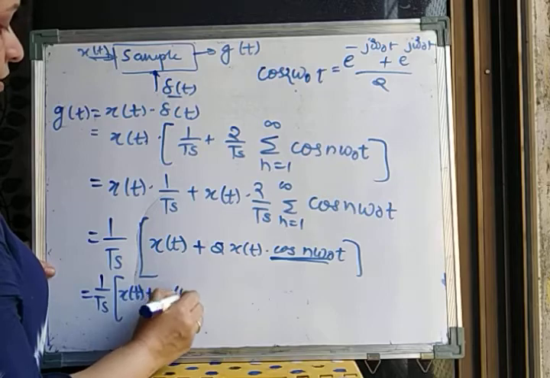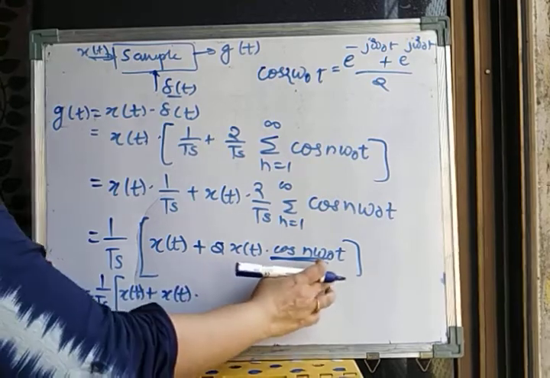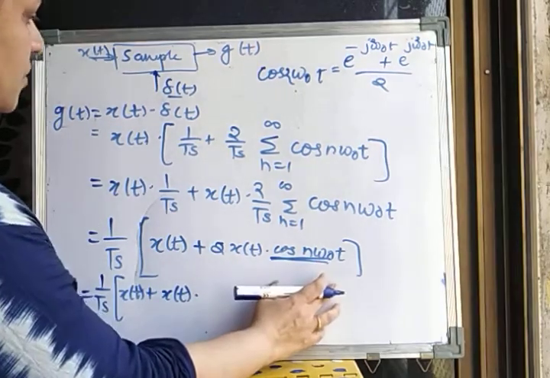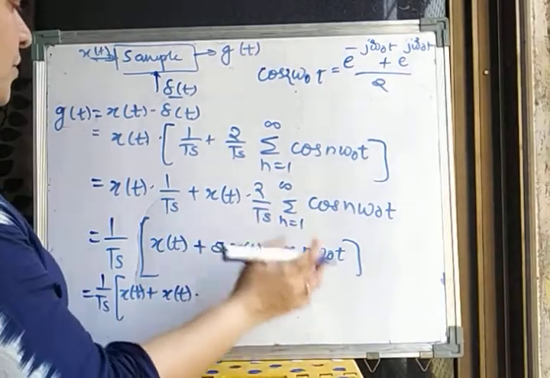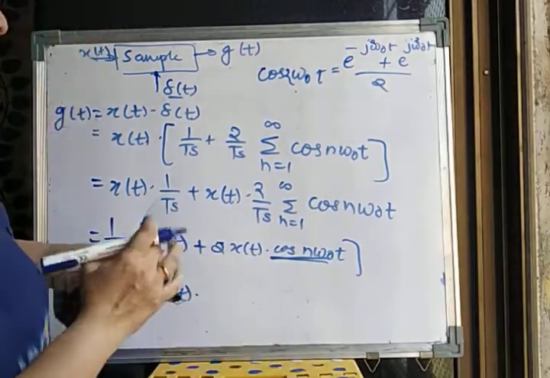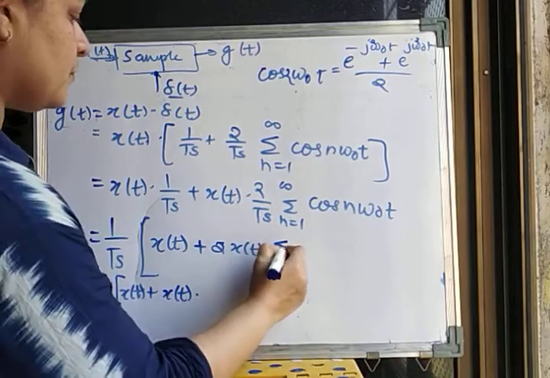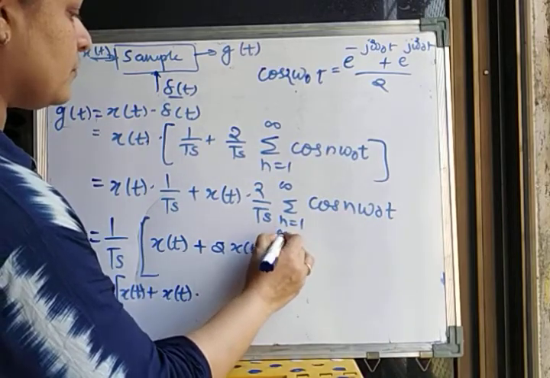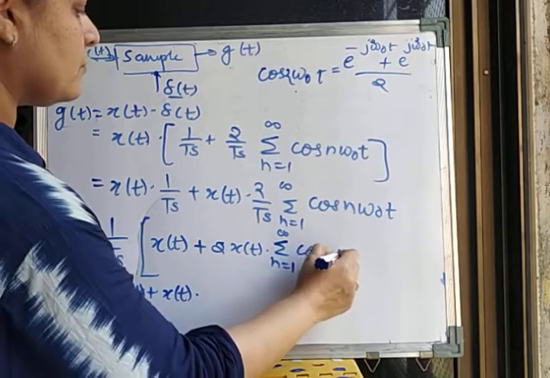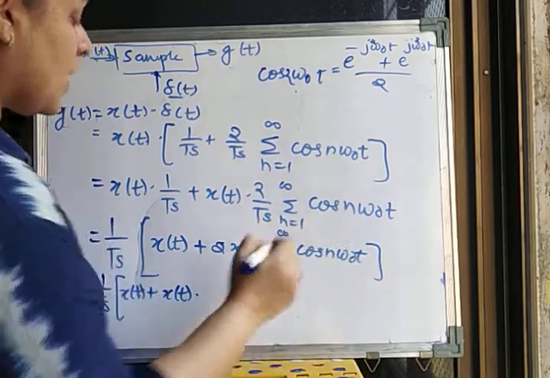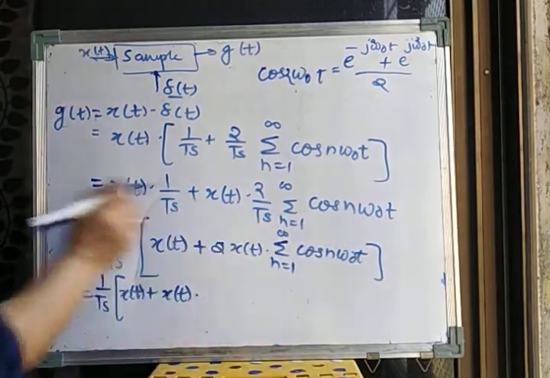So this will be x of t into what? This cos n omega 0 t. Where was our summation? The summation is also there, so let's write the summation, and we are going to expand it for each and every term of n.